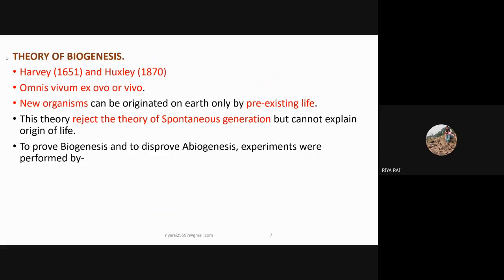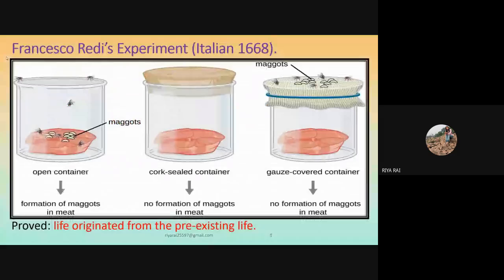So to prove the theory of biogenesis and to disprove the theory of abiogenesis, the following experiments were performed by different scientists. Let us look. The very first experiment was done by Francesco Redi. He was an Italian man and he carried out this experiment in 1668.